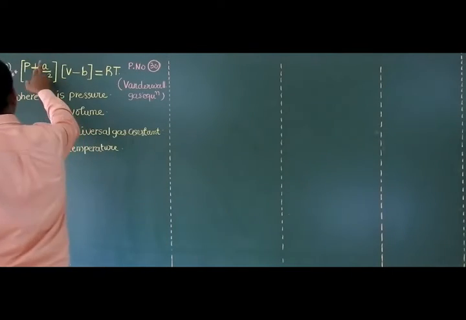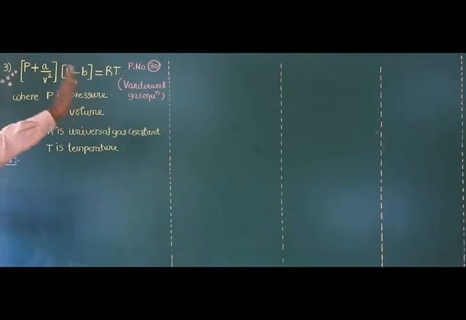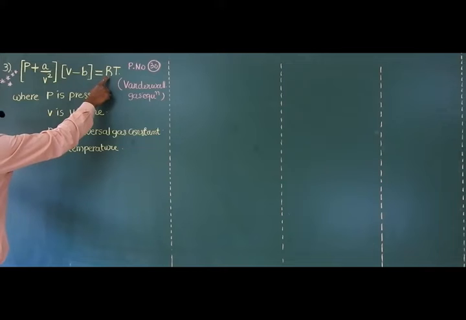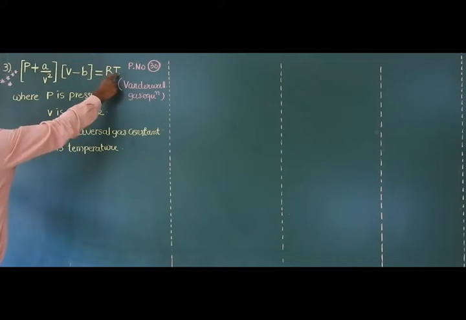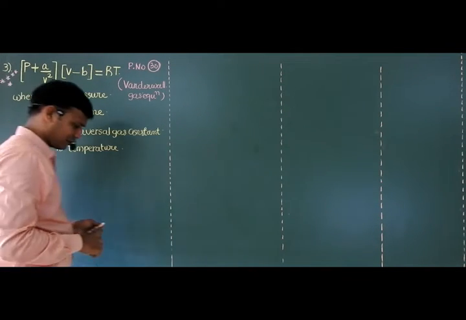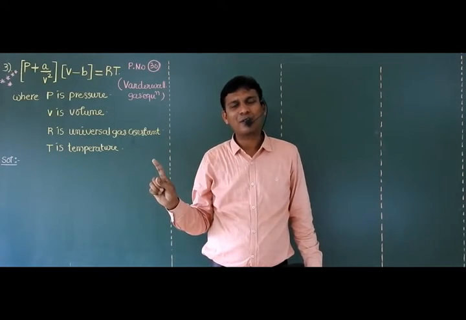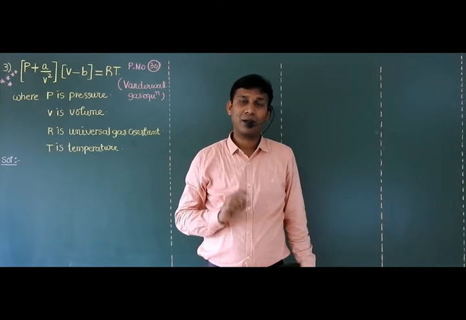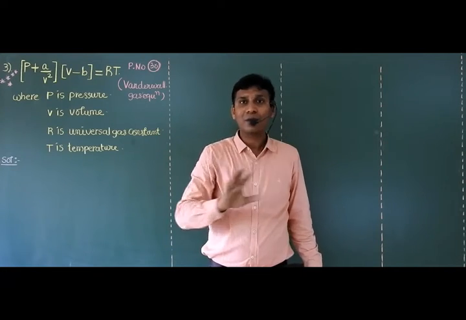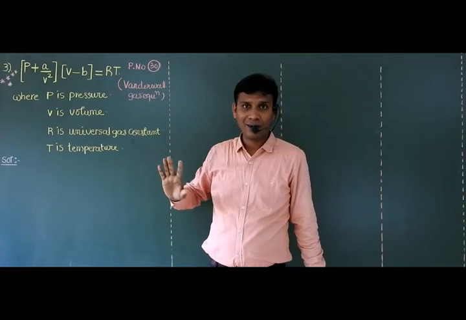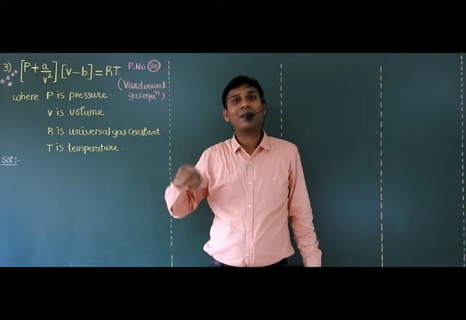Sir, A, B are constants. P is pressure, V is volume, R is the universal gas constant, T is temperature. Actually here you don't know what the universal gas constant is. We will discuss that constant in thermodynamics, where we will discuss what R is, its definition, and its dimensional formula.